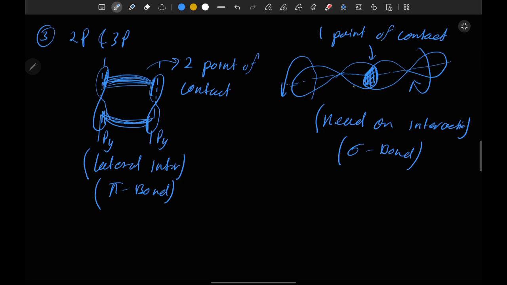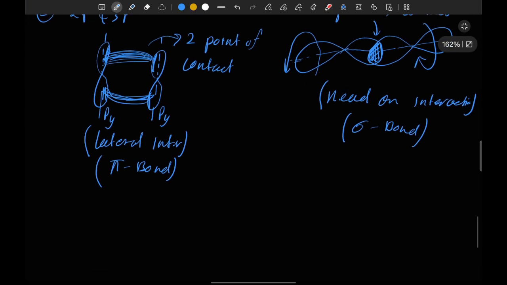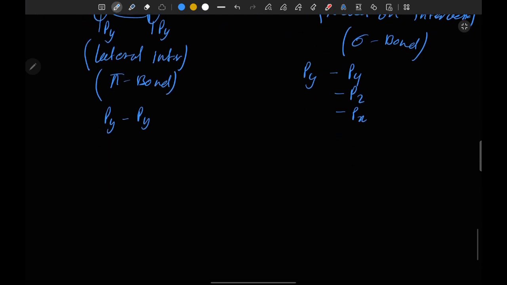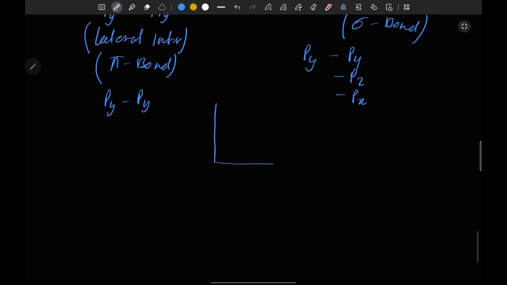Then these loops are not necessarily of the same kind. They can be of different kinds. Like here, if one loop is of py direction, then the second loop can be of y direction, z direction, or x direction. But here, if the first loop is of py direction, then the next loop must be of y direction. Why? The reason is, let's assume an axis.